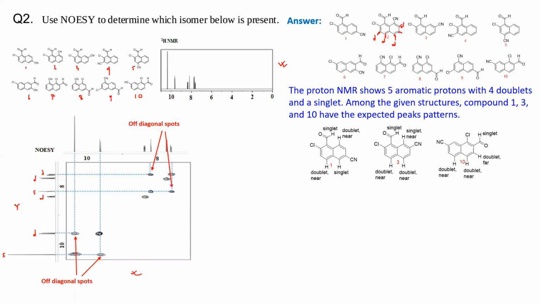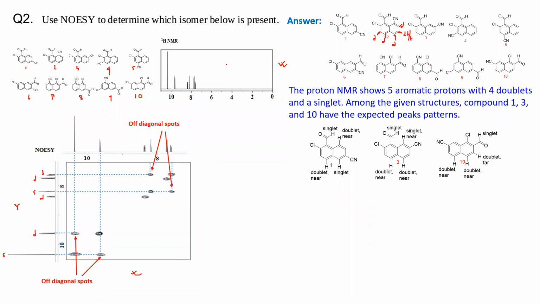The middle one will be doublet of doublet. Okay, so that you have a multiplet type of spectrum. And if your two ortho coupling J values are the same, okay, they will behave as a triplet. So either you will see a triplet or you will see a DD, a doublet of doublet, in the middle proton, okay.